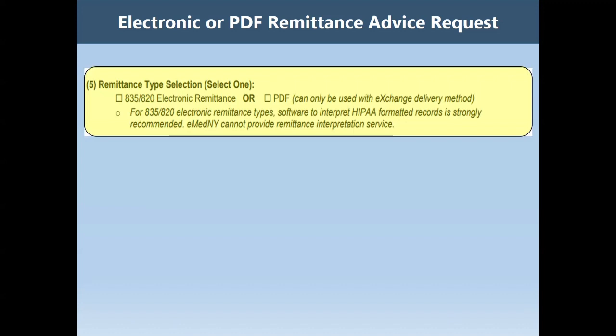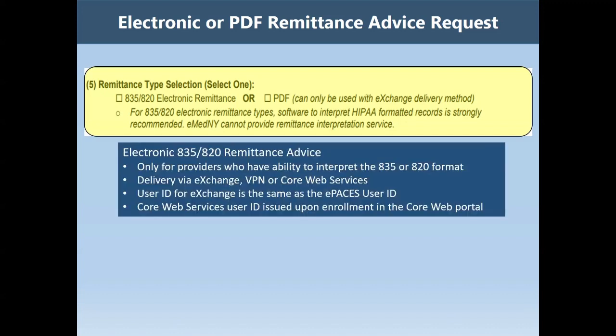In order to make your remittance type selection decision, as well as decisions about Field 6, Remittance Delivery Method, and 7, User ID, consider the following information. The electronic 835 or 820 remittance advice is only for providers who have the software to interpret the 835 or 820 electronic format. Delivery options for the 835 or 820 remit include the eMedNI Exchange, Core Web Services, or VPN. If using the eMedNI Exchange, the user ID for the exchange is the same as the provider's ePaces user ID. A Core Web Services ID is issued upon enrollment in the Core Web Portal.